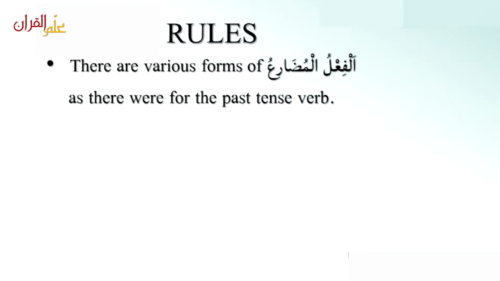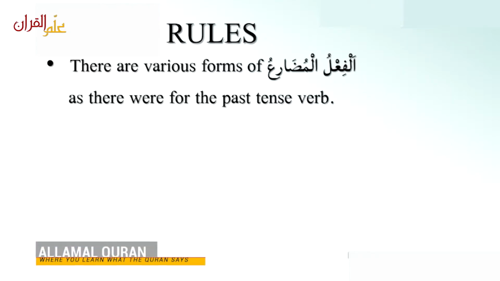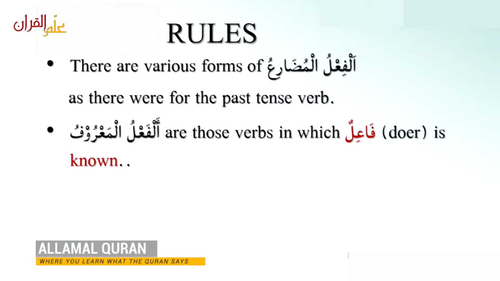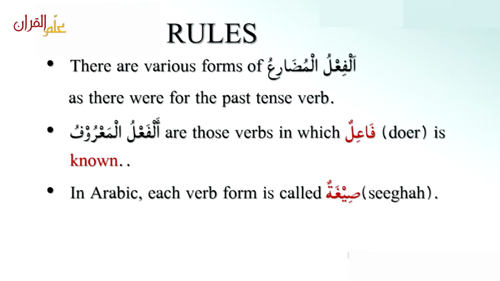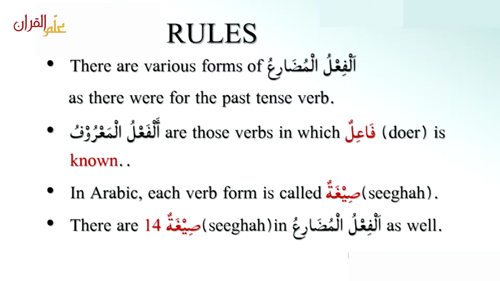The reverse form of الفعل المضارع, as they were in the past tense verb. And we studied in the past tense verb, they had different forms. And الفعل المعروف are those verbs in which fa'il or the doer is known. And in Arabic, as we learned, each verb form is called Sigha. And there are 14 Sigha in فعل المضارع as well.